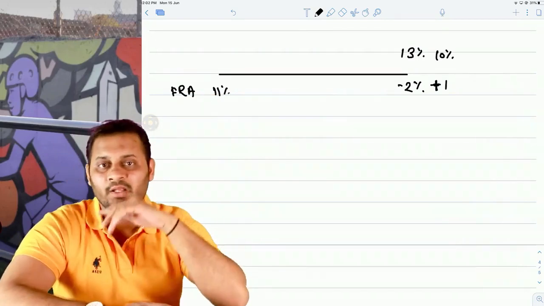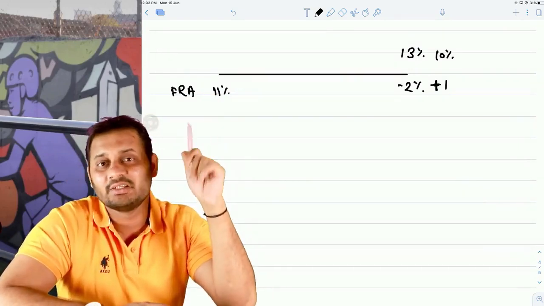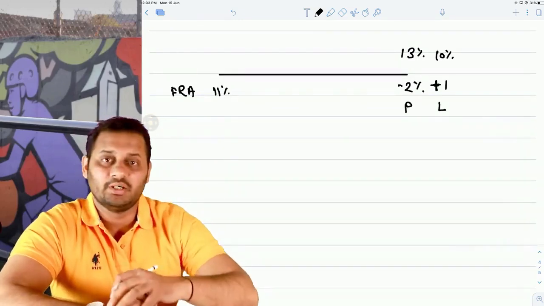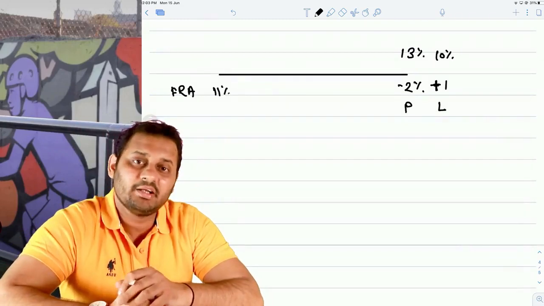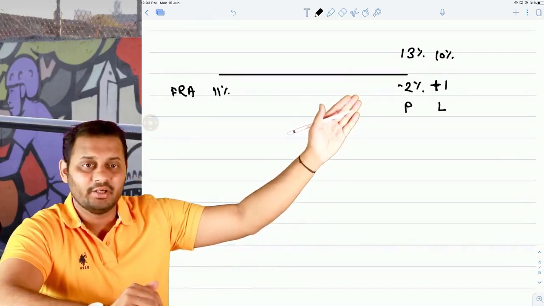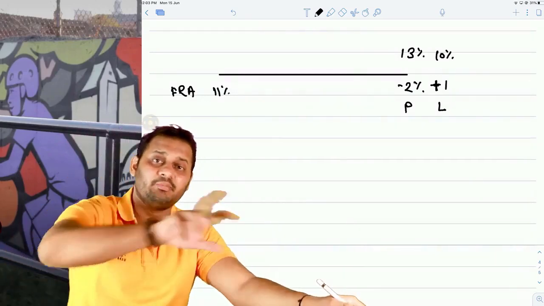Now, what happens in the forward rate agreement is, after entering into a forward rate agreement with some party, there can be a profit to you and there can be a loss to you as well. It doesn't matter whether you take the loan or not. You will receive 2% from the FRA party, or you will pay 1% to the FRA party. So there can be a profit, there can be a loss in both the cases.